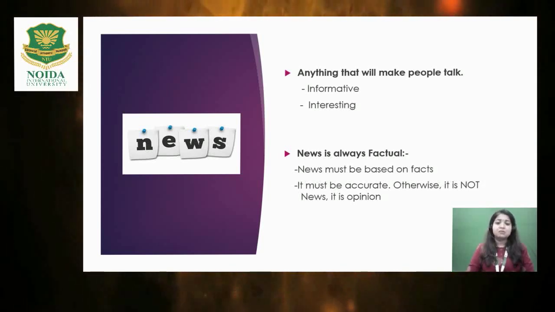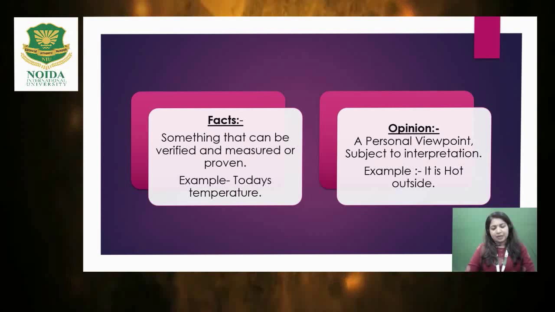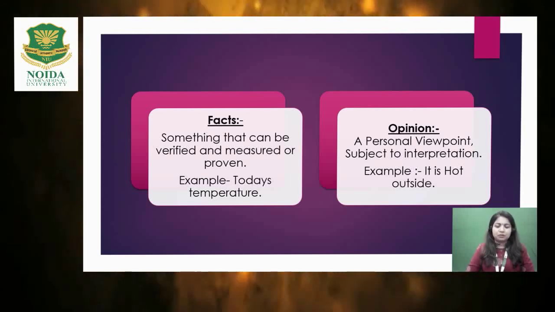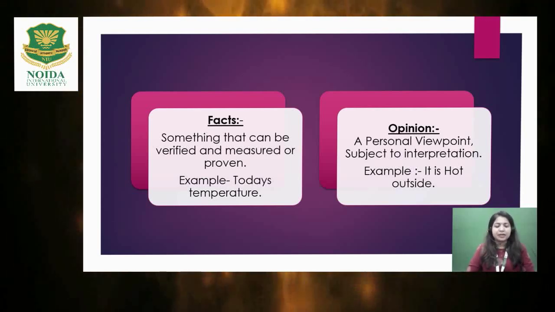News is always factual. Okay, news must be based on the facts. It must be accurate, otherwise it is not a news, it is an opinion. So I would like to tell you what is news and what is opinion. Information which includes fact is always a news. Something that can be verified, measured or proven is a news. Example, today's temperature. Definitely we can measure a temperature, so we can tell that yeah, today is 39 degree, or today is 40 degree, or today is hot or not.